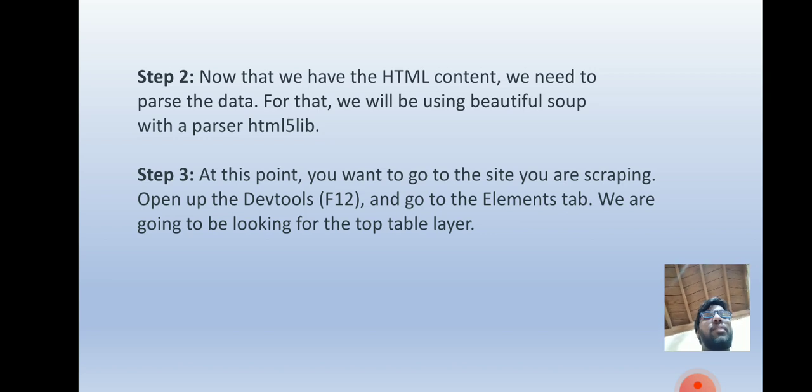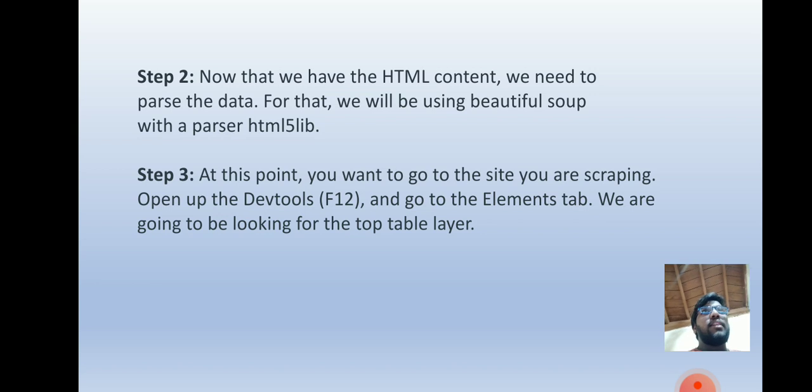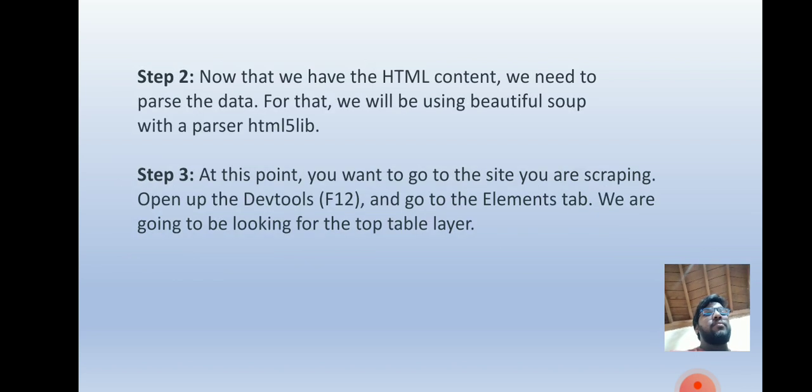We are going to be looking for the top table layer. These are the steps. With these steps and some additional 2-3 steps, we can easily scrape the web with Python and Beautiful Soup.